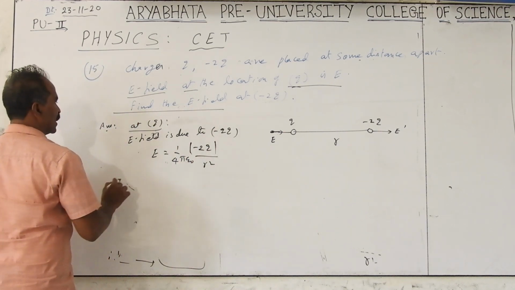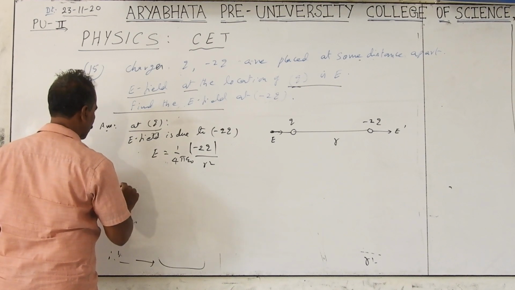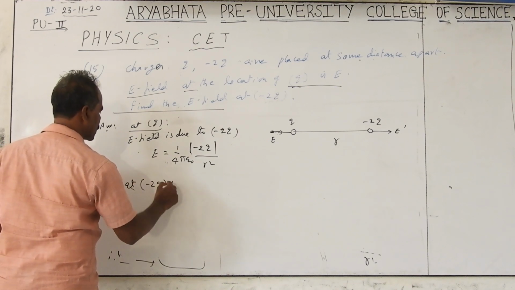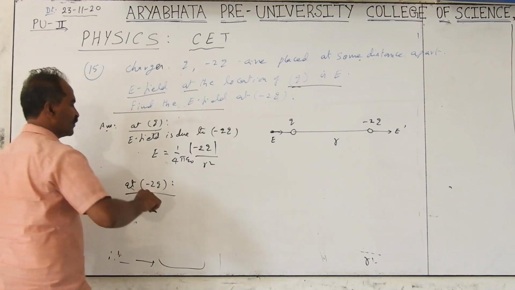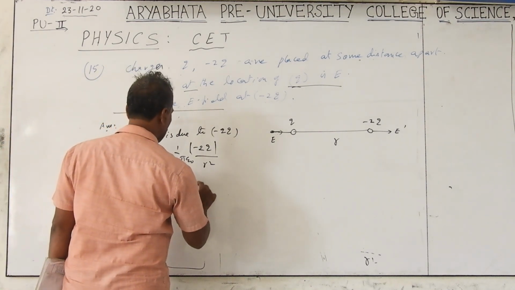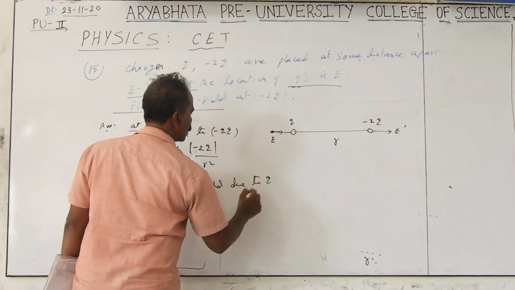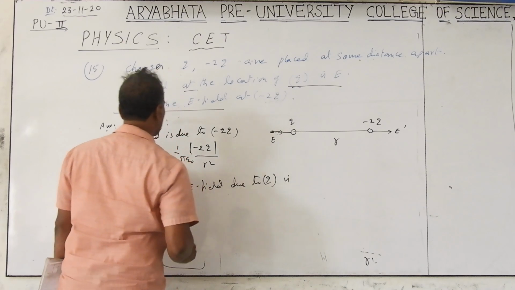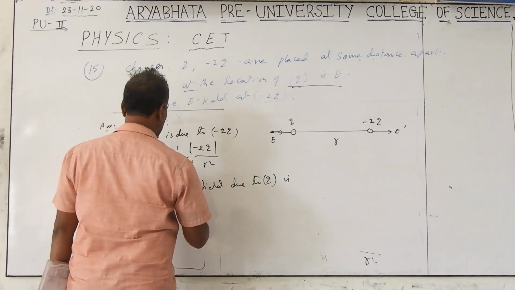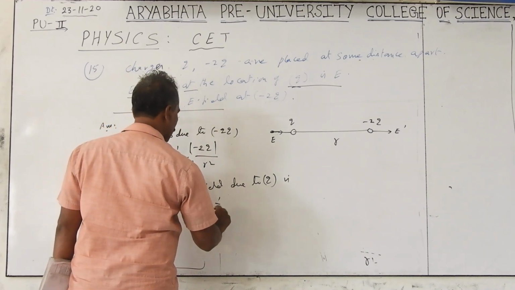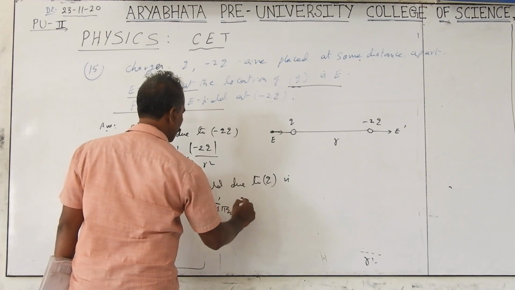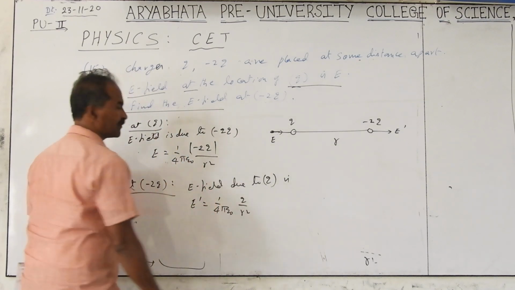Next, at minus 2Q, the electric field due to Q is E prime, which equals 1 by 4 pi epsilon naught into Q by R square.